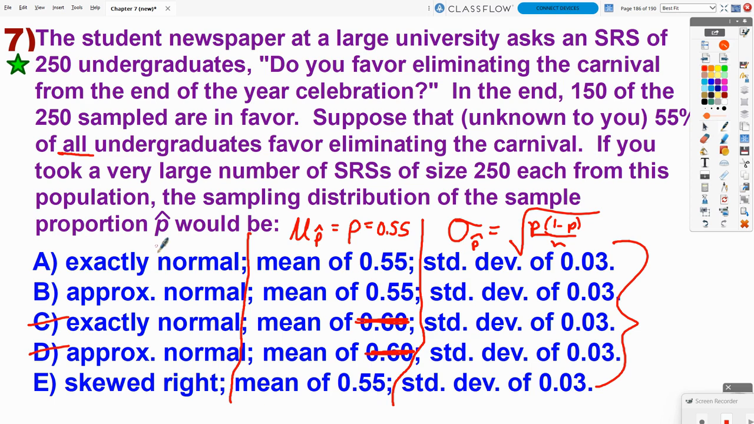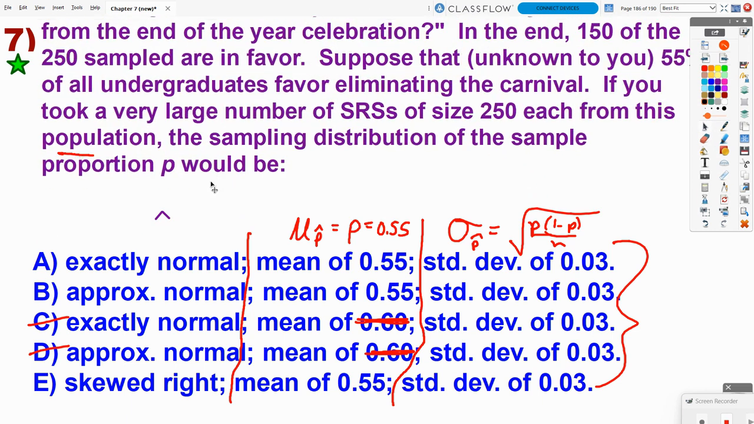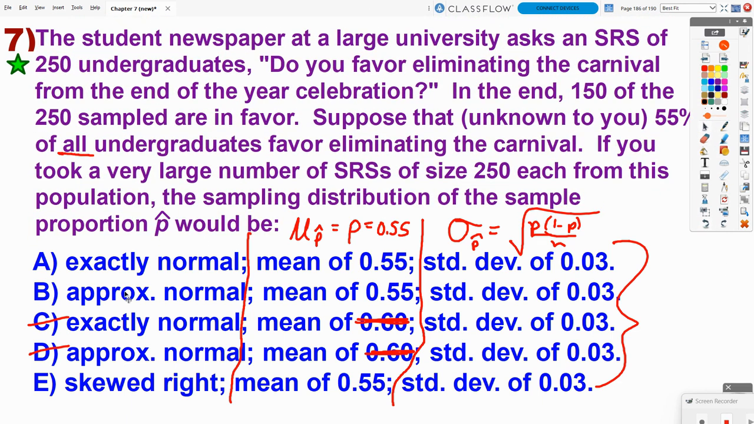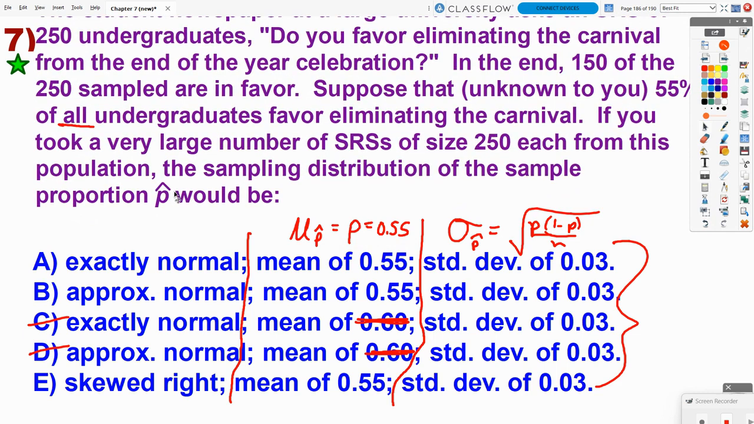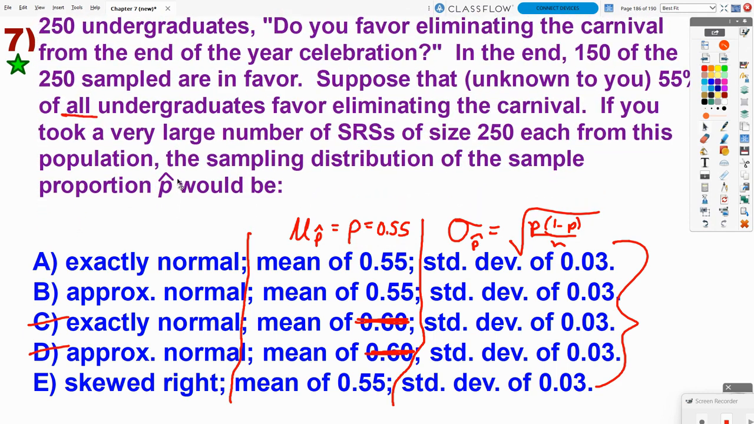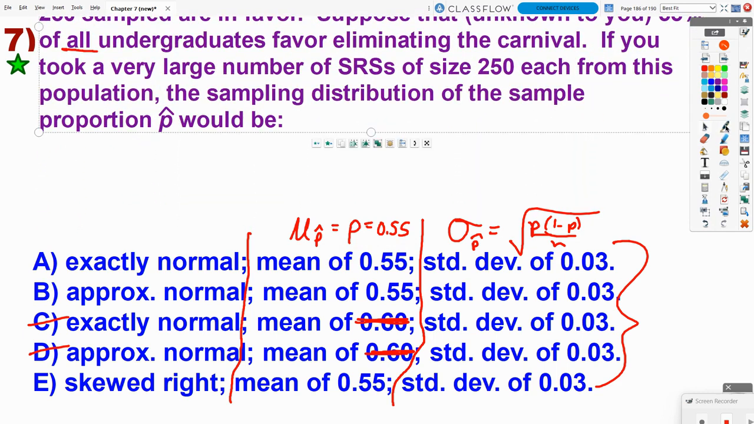And so nothing in life will be exactly normal. But we are shooting for approximately normal. But we had a condition to check for that. So let's move, no, hold up. Let's move this up here. So we were looking at SRSs of size 250. Okay. So n equals 250, and p is our 55%.